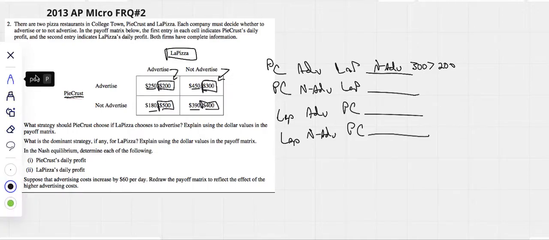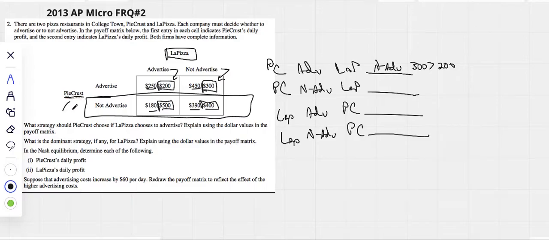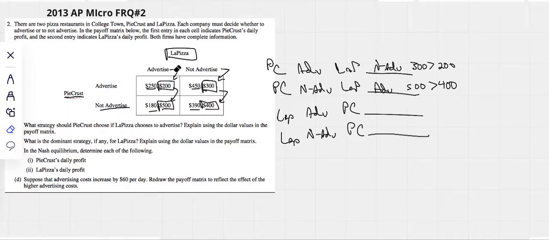What if Pie Crust instead was to not advertise? If Pie Crust does not advertise, then La Pizza only has two choices, either to advertise or not advertise. Obviously, he would choose to advertise because 500 is greater than 400. All right, let's get rid of that so we're not confused looking at the numbers.